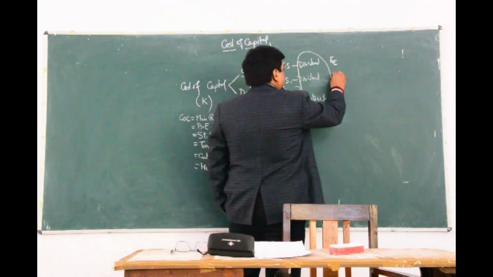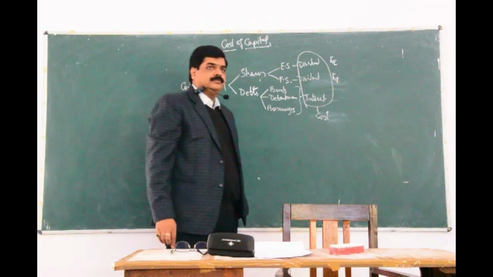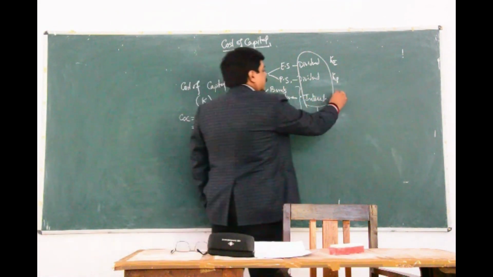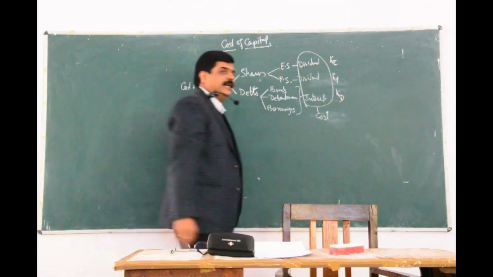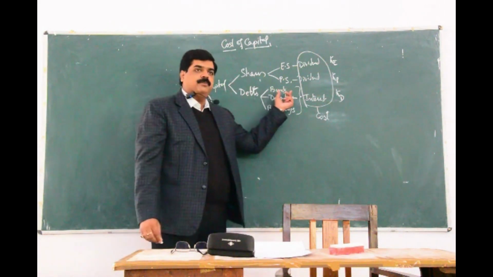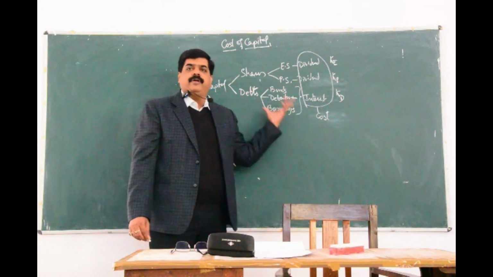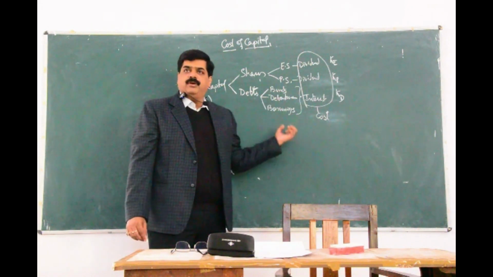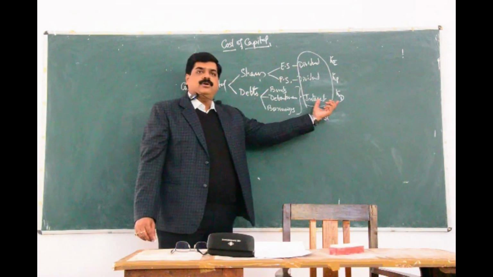This can be called as cost of preference. And all these three can be called as cost of debts. Or you can say individually also cost of bond, cost of debenture and cost of borrowing. And the combination of all the debts can be called as cost of debts.